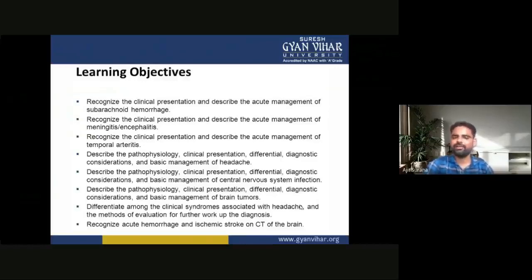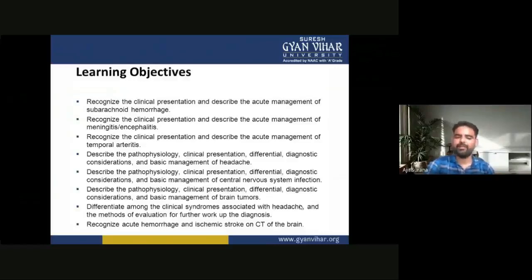So these are the learning objectives for diseases of clinical neurology: recognize the clinical presentation and describe the acute management of subarachnoid hemorrhage; recognize the clinical features and describe the acute management of meningitis or encephalitis-like conditions; recognize the clinical presentation and describe the acute management of temporal arteritis conditions. And we describe the pathophysiology of the disease, its clinical features, differential diagnostic considerations, and the basic management of headache-like conditions.